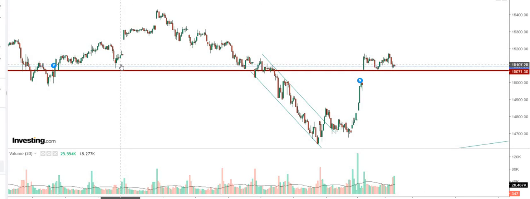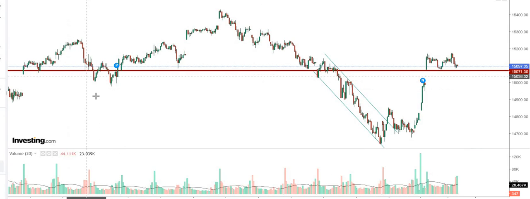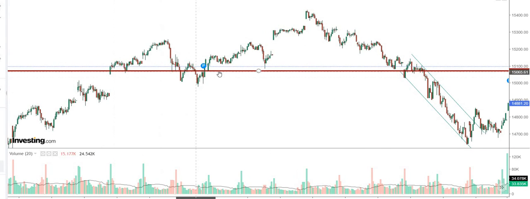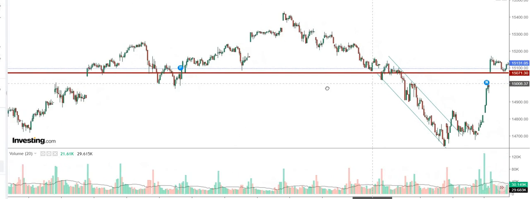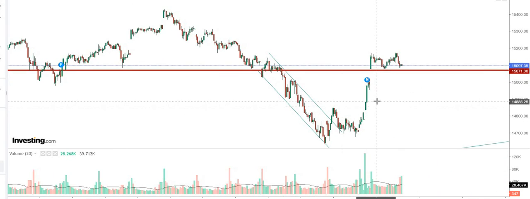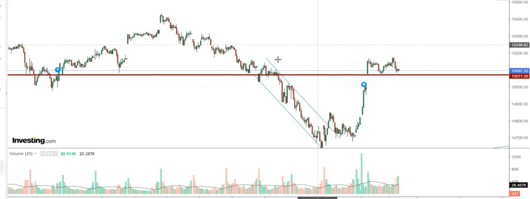You can see the market has taken support over here a few times previously, and it has gone up from there. So this 15,000 level is a good place to keep your stop on either side.